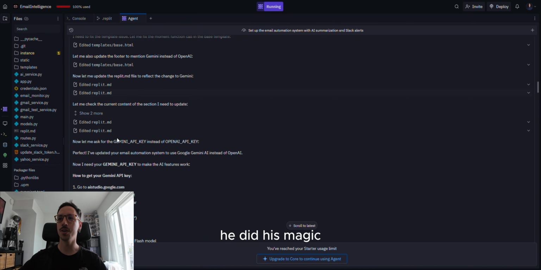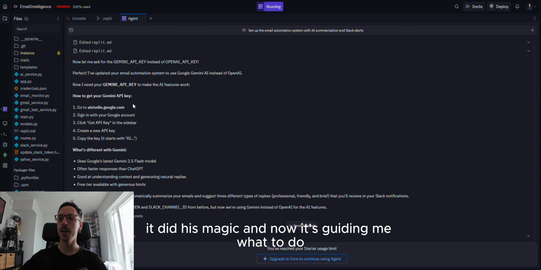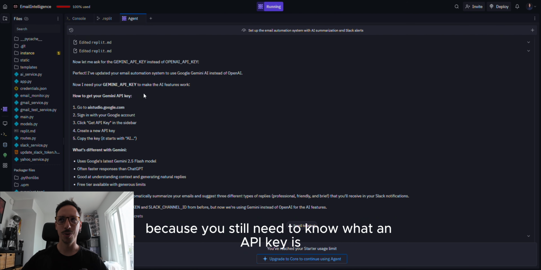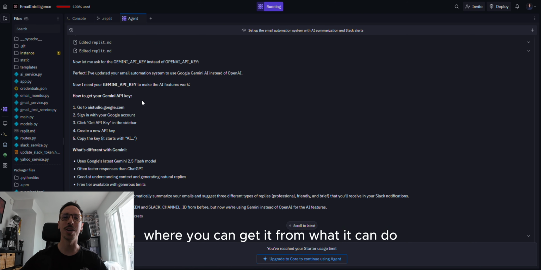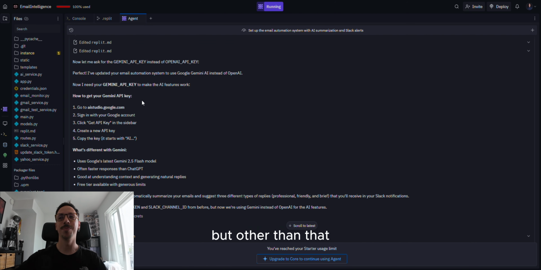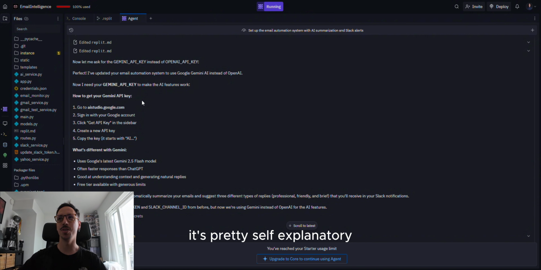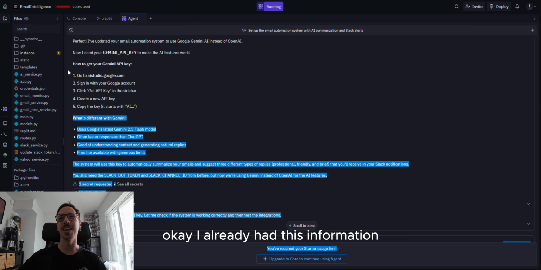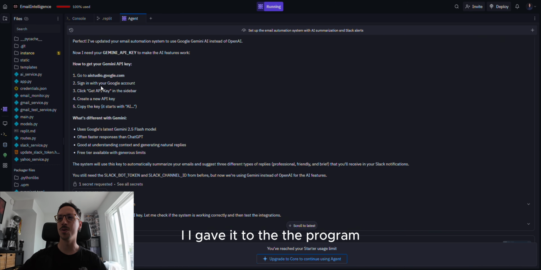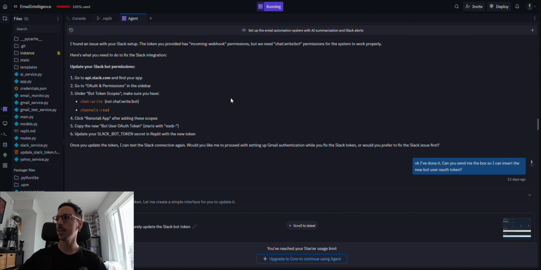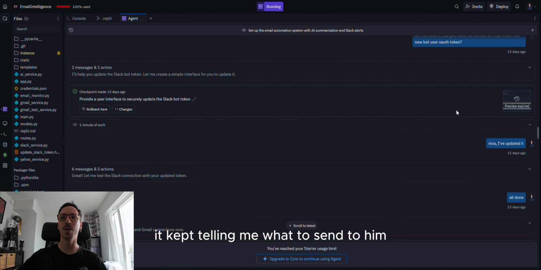Okay, it did its magic, and now it's guiding me on what to do. So this is kindergarten level in my opinion. I mean, not really, because you still need to know what an API key is, where you can get it from, what it can do. But other than that, which is minimal information from our side, it's pretty self-explanatory, and it even tells you what to do. Okay, I already had this information, so I gave it to the program, and it kept telling me what to send to it.